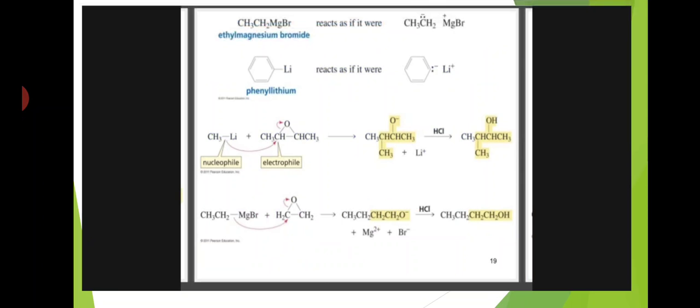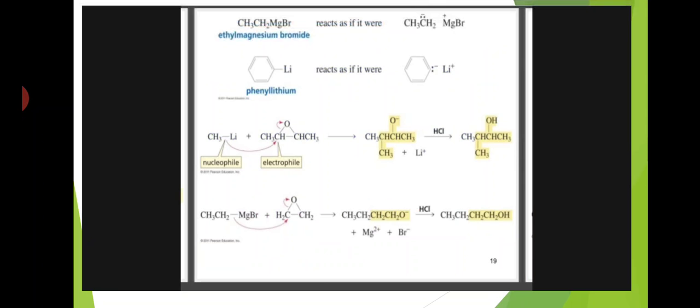Next is phenyl lithium. A benzene ring with a lithium is called phenyl lithium. In a reaction, it dissociates into the phenyl carbanion and lithium plus.